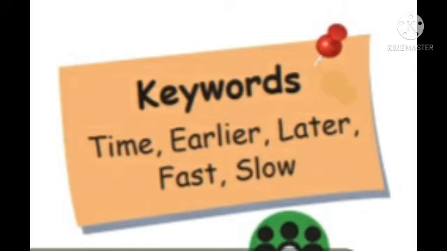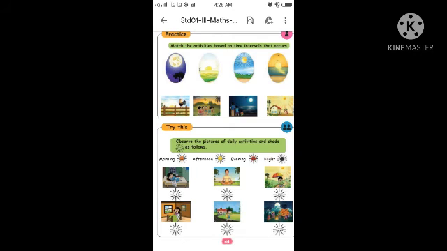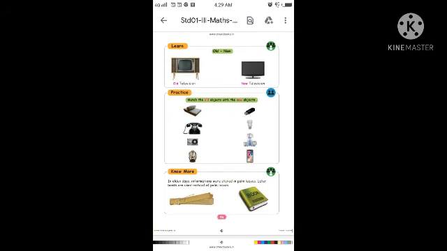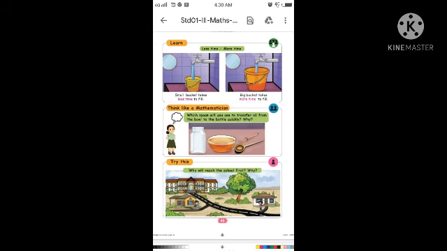So you know the changes of morning, afternoon, night and the evening, isn't it? All of you finished the exercises, page number 44 and 45, earlier, later, and the page number 46, old and new, and page number fast and slow, and page number 48, less time and more time.